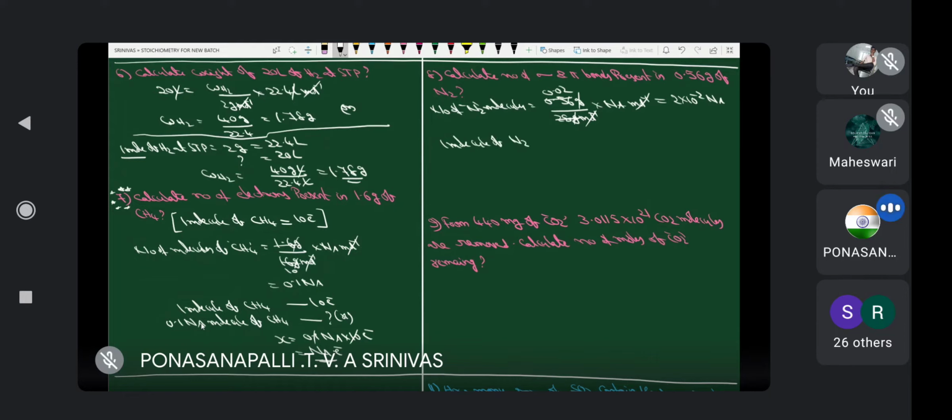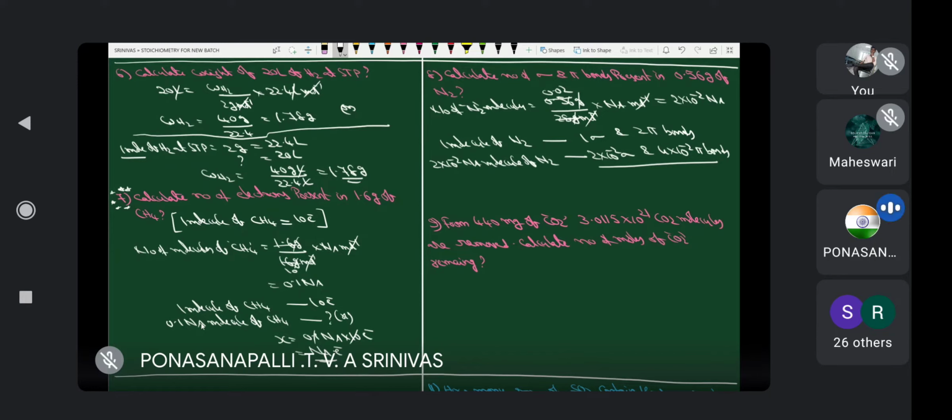One molecule of nitrogen has 1 sigma and 2 pi bonds. Therefore, 2 into 10 power minus 2 Na molecules of nitrogen have 2 into 10 power minus 2 sigma and double, 4 into 10 power minus 2 pi bonds. Clear? This much of sigma and pi bonds. Yes or no? Yes, sir.